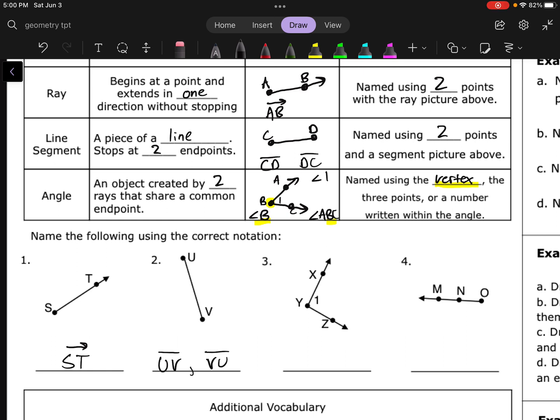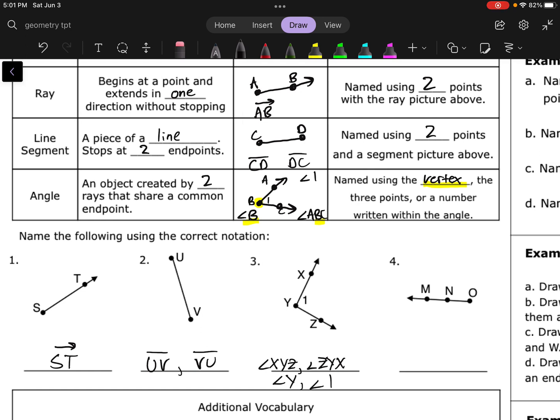Then we got this angle, and remember, there's a lot of different ways we can name the angle. So I can name this thing angle XYZ, because Y is the vertex, so it's got to go in the middle. Or I could flip that around. I could name it angle ZYX. That works. Or I could just call it angle Y. I could just use the vertex. Or I could name it angle 1. A lot of different ways we can name that one.